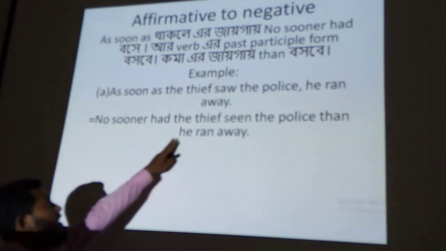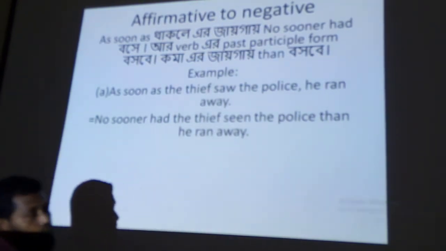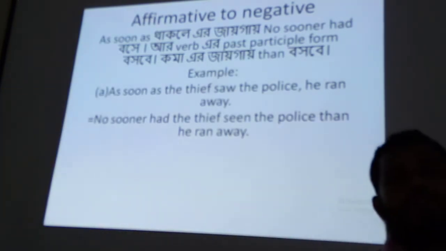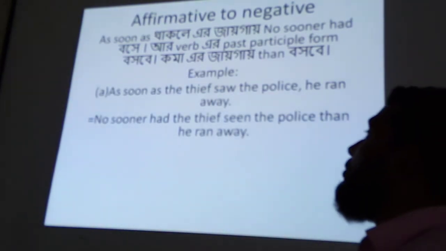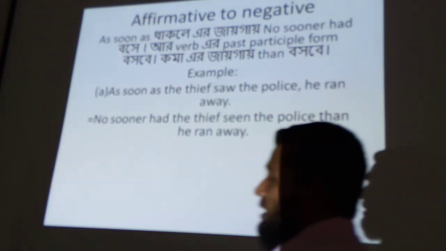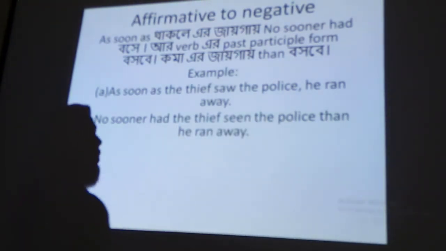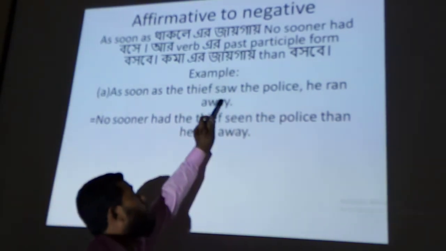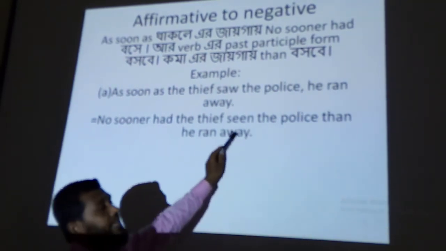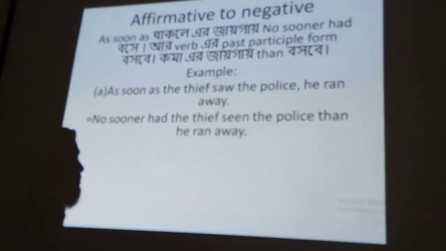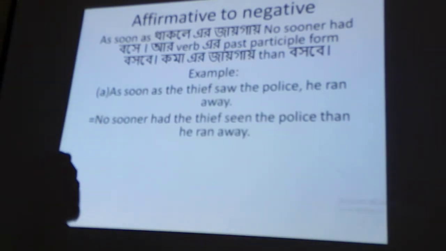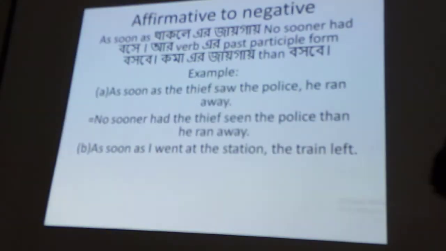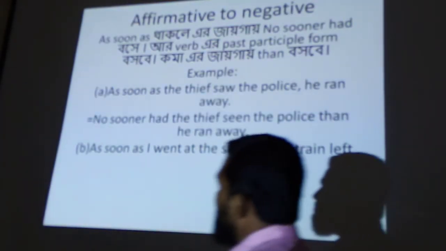No sooner had the thief seen the police, than he ran away. So if you see "as soon as" in your affirmative sentence, you will have to write "no sooner had," and you will have to write down the past participle form of the verb. As soon as there was the past form, "she saw," but now we will have to write "seen." She saw, seen. Please write down the answer. And next, you will have to write this portion and try to solve this problem.